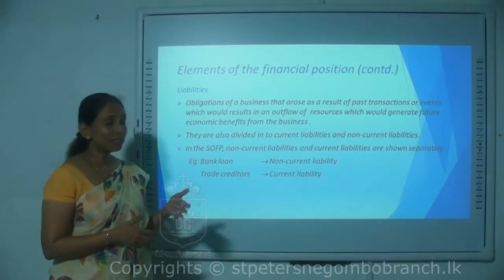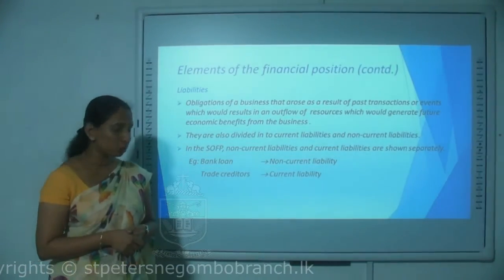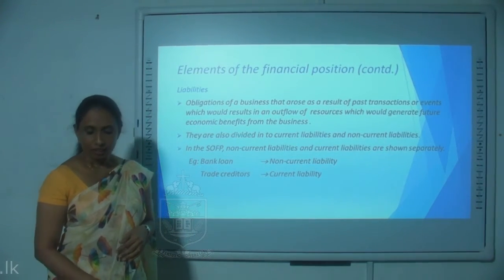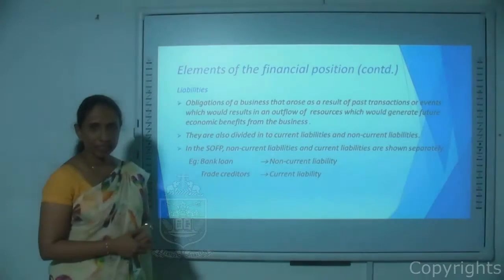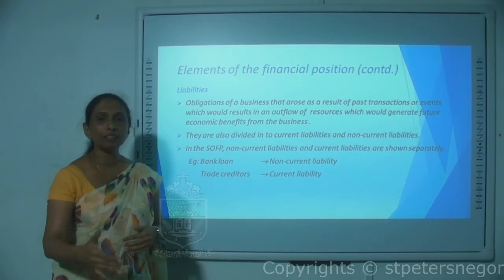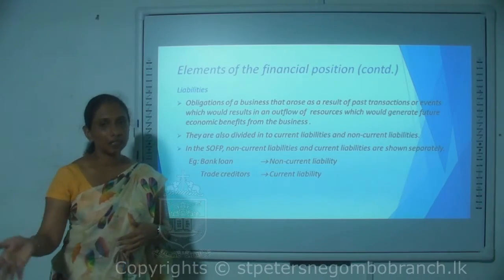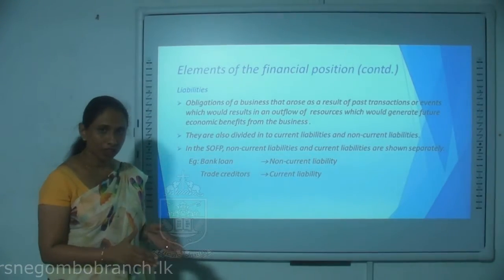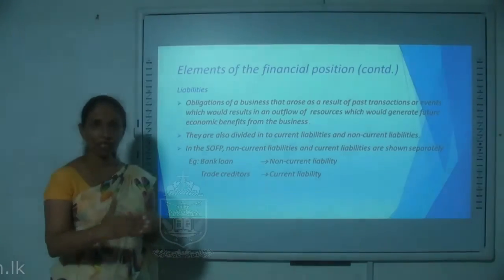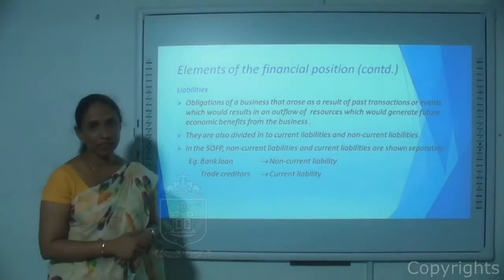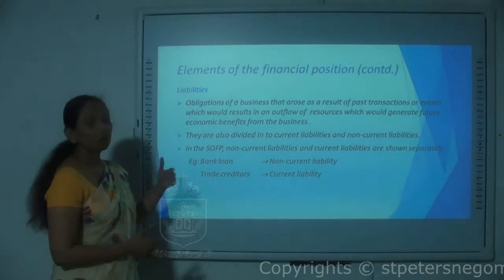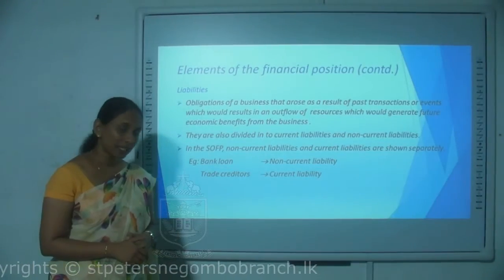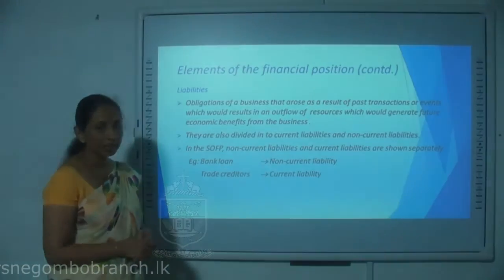Like the assets, liabilities also can be divided into 2. They are non-current liabilities and current liabilities. Non-current liabilities are the liabilities which are due to be settled after a 1 year period, and the current liabilities are due to be settled within the period of 1 year. For examples, a long-term bank loan will come under non-current liabilities, and the trade creditors will come under current liabilities.